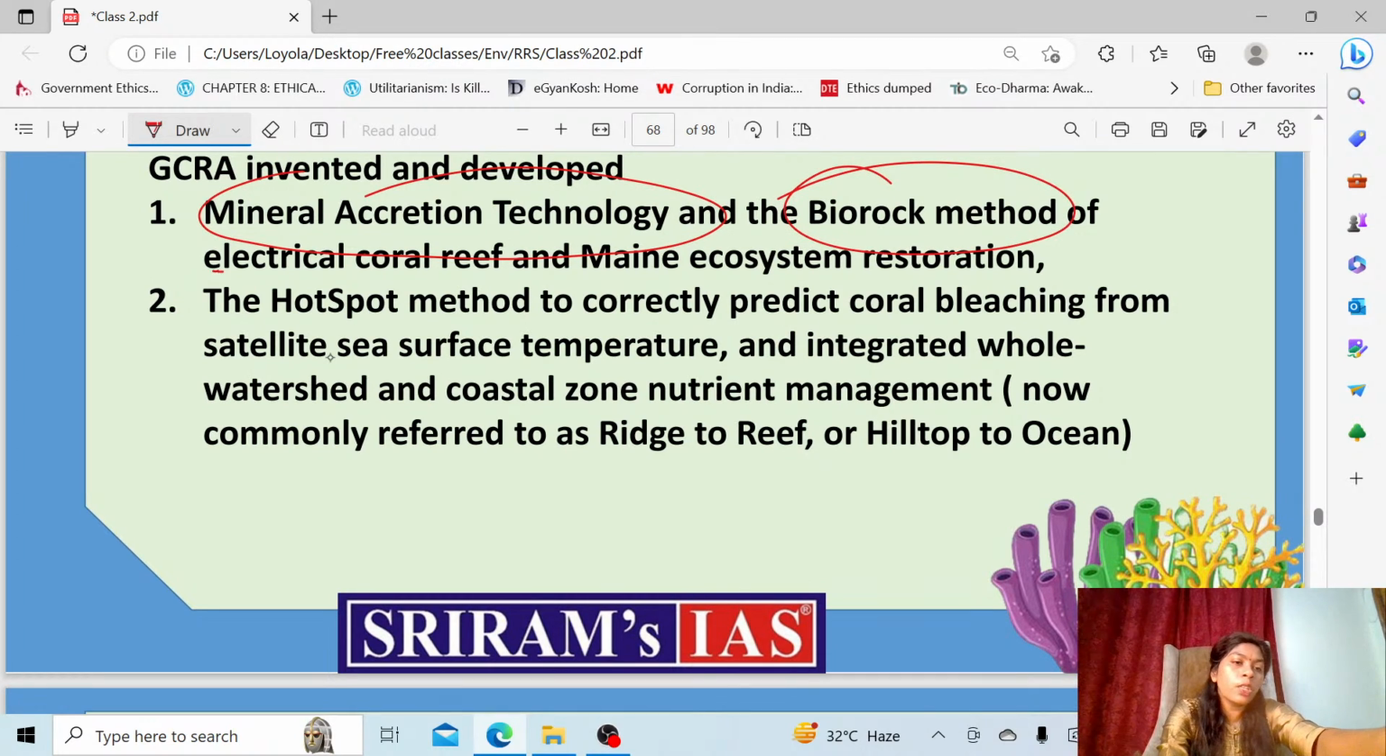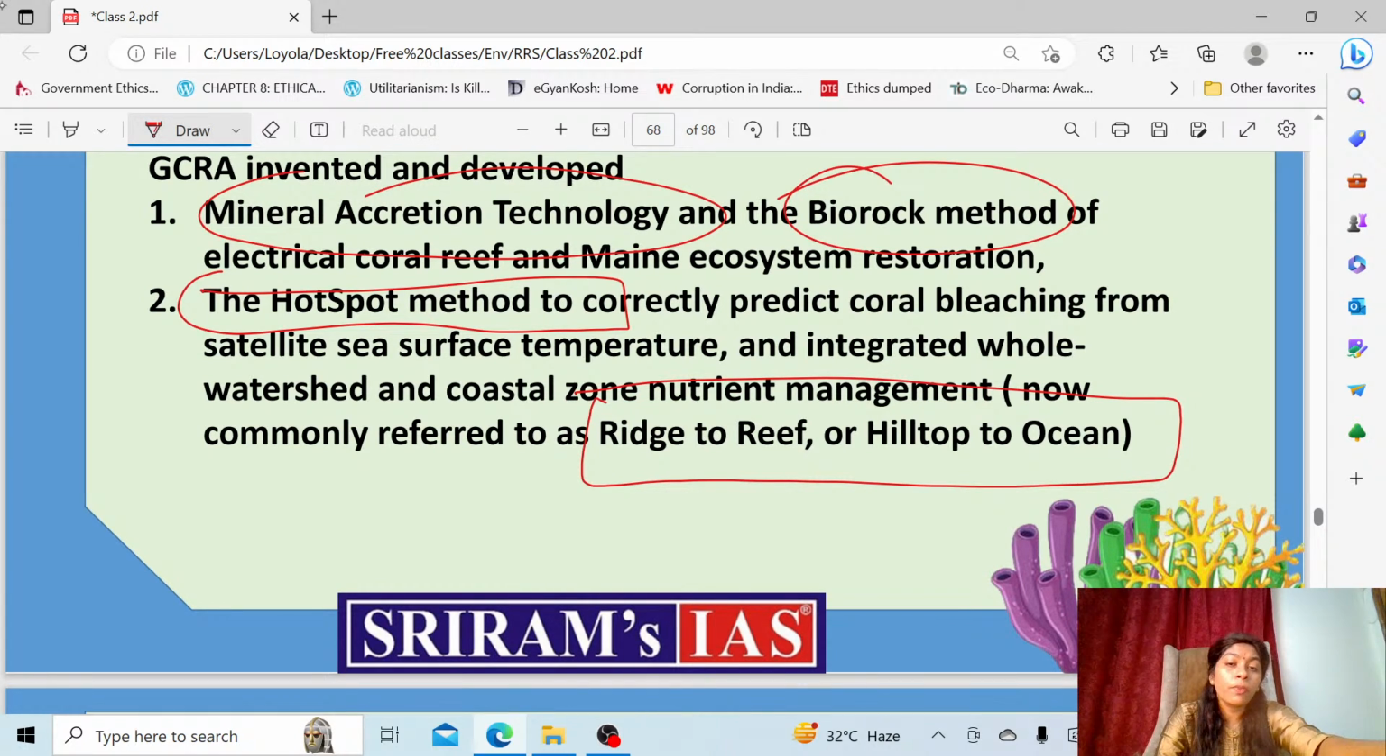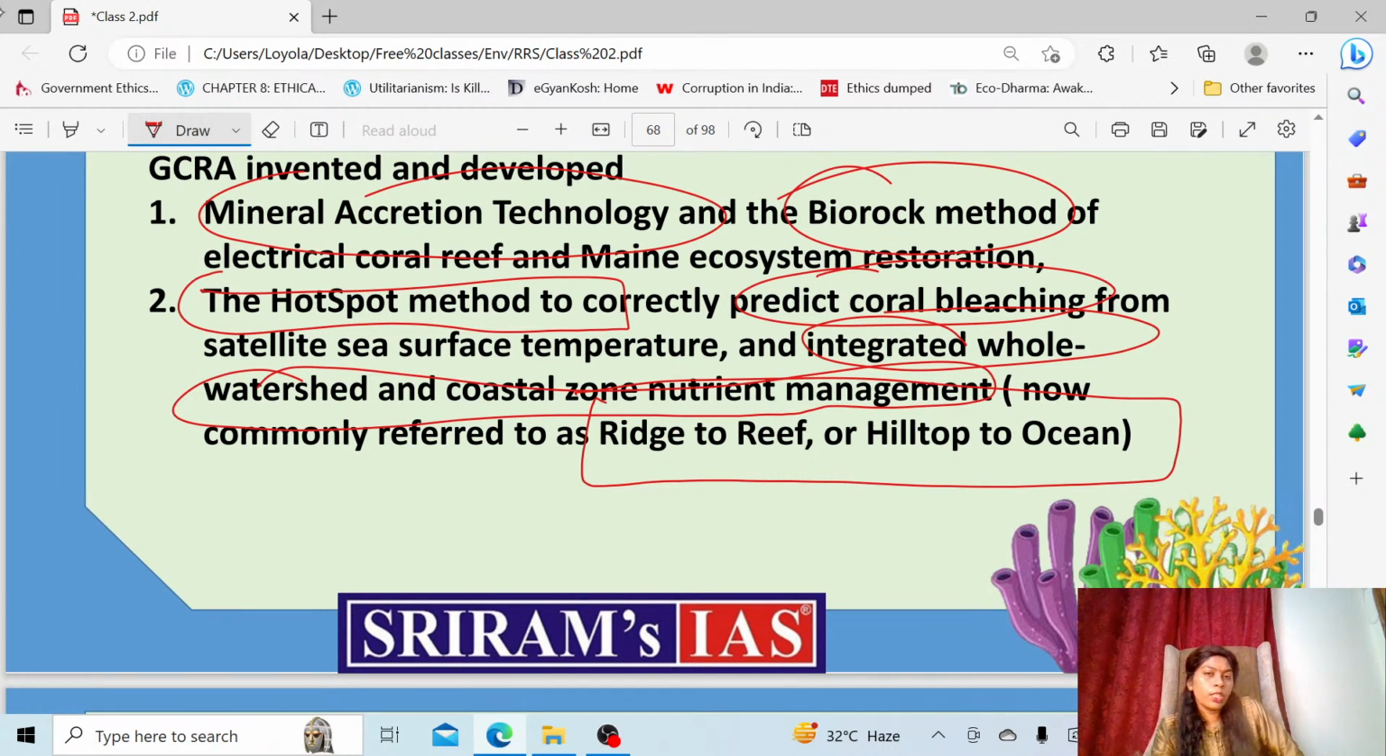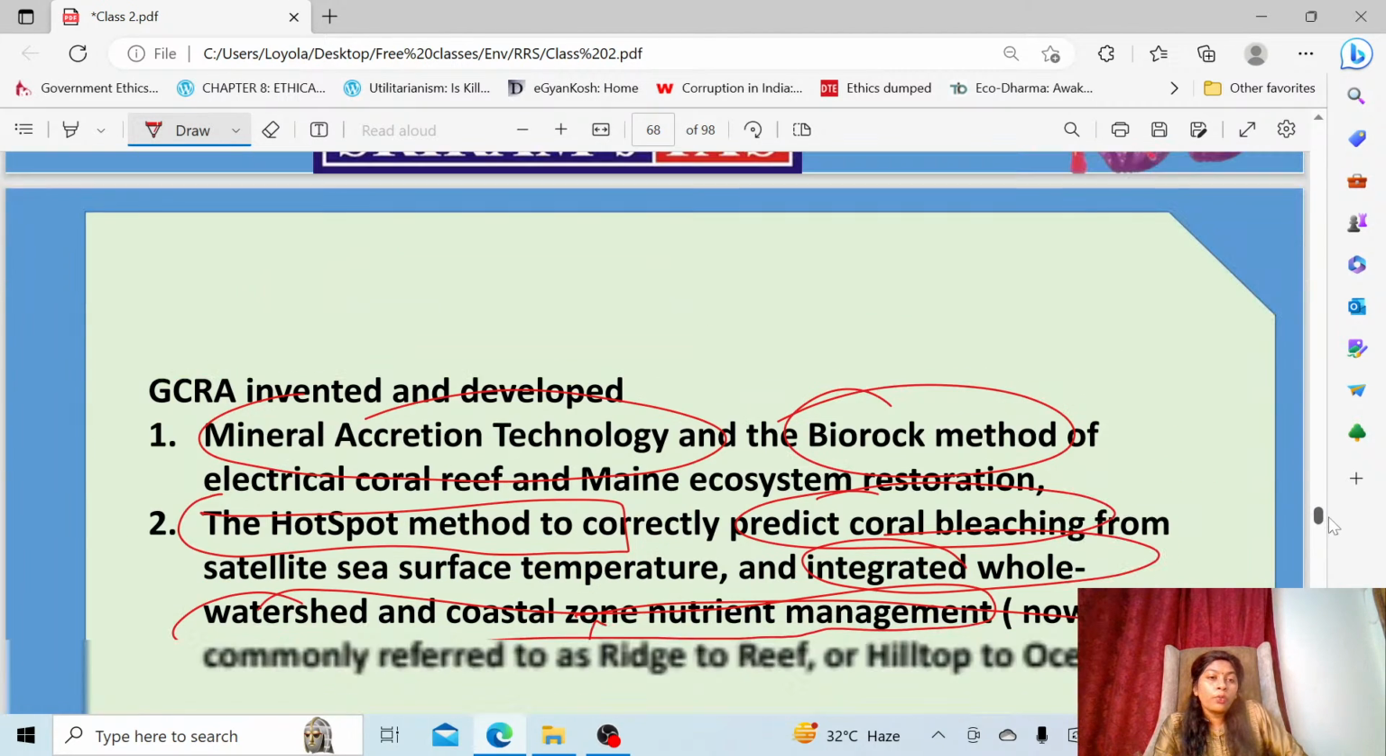And apart from this, they also have the hotspot method. This is otherwise called ridge to reef, or hilltop to ocean. This is mainly there to predict coral bleaching, and also for whole watershed and coastal zone nutrient management. For that, we have this technology, the hotspot method. They may not repeat the same, but you have to know about it.